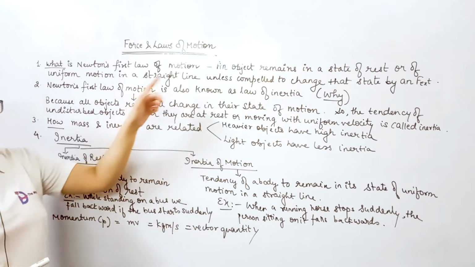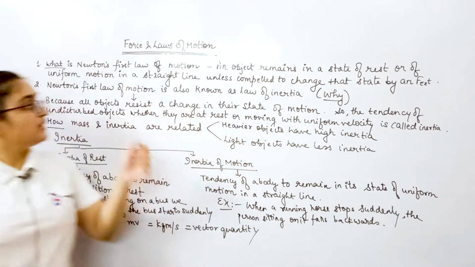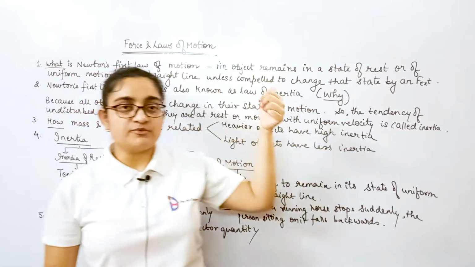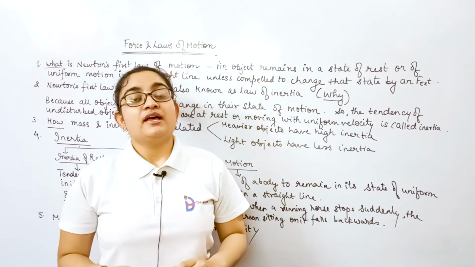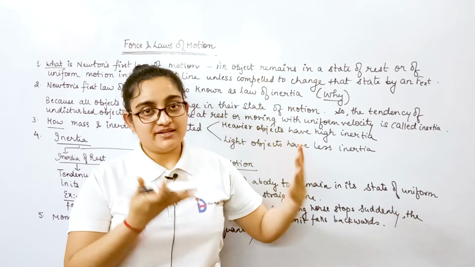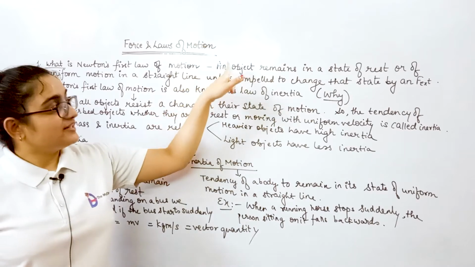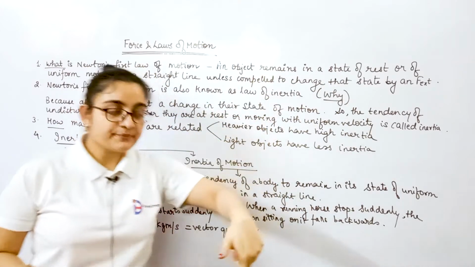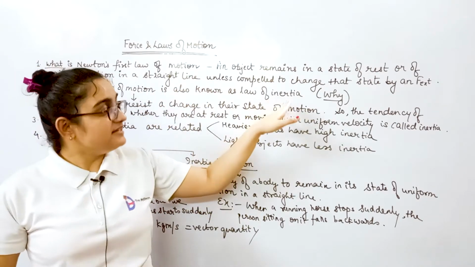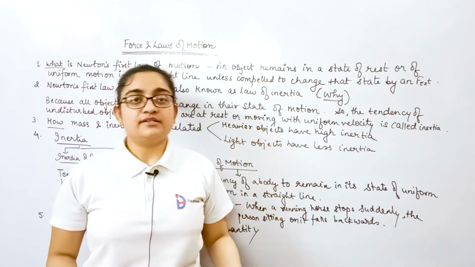It is defined in this way: an object remains in a state of rest or of uniform motion in a straight line. So two conditions are there for an object, as I've also mentioned earlier, that an object can have two states. The first, whether the object can be at rest, and the second, the object can be in motion. Here it is mentioned that an object remains in a state of rest or of uniform motion in a straight line, unless compelled to change that state by an external force or by an applied force which is external in nature.